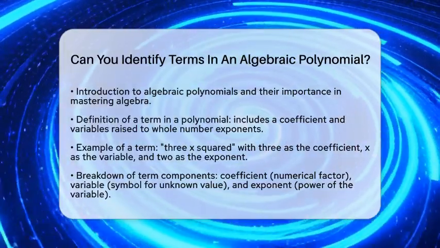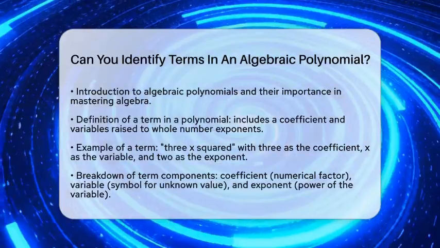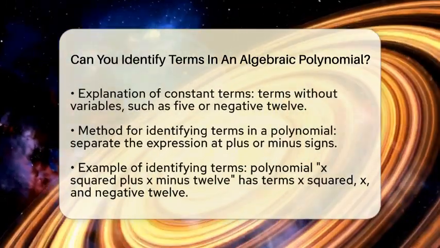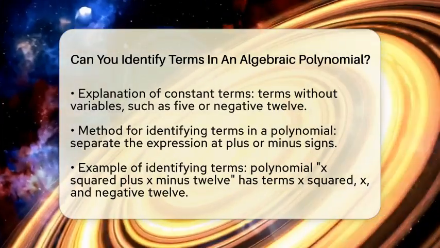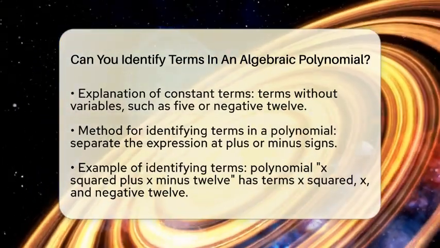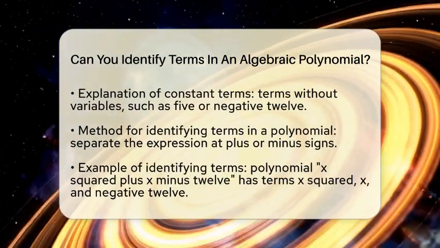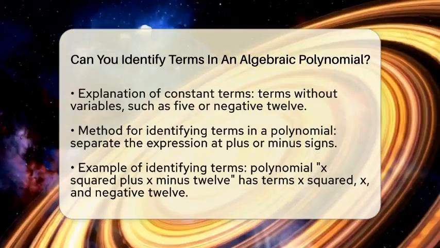Now let's talk about the components of a term. The coefficient is the numerical factor that multiplies the variable or variables. The variable is a symbol like x, y, or z that represents an unknown value. The exponent is the power to which the variable is raised. In polynomials, these exponents are always whole numbers, meaning you will see numbers like 0, 1, 2, and so on.